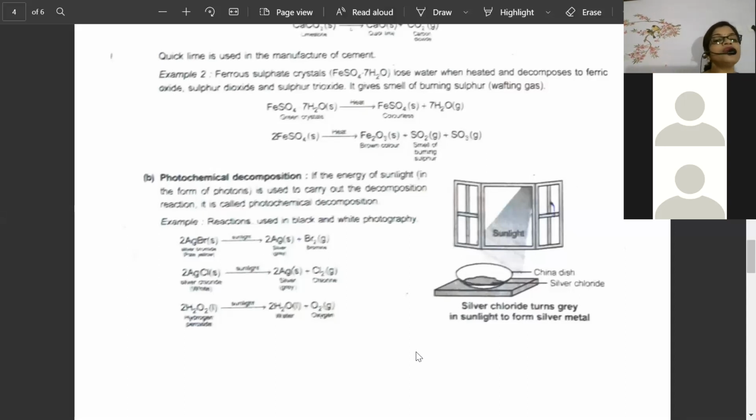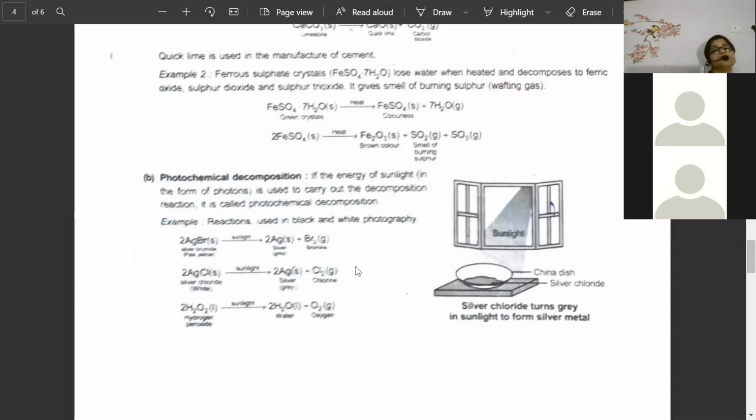For all these different types of compounds, you give sunlight to them. Sunlight contains photons. What is the work of a photon? Photons are called packages of energy. Sunlight is formed from photons, and this package of energy can break any molecule. So when silver chloride or bromide is exposed to sunlight, I repeat, when silver chloride or bromide is exposed to sunlight, then silver and bromine, or silver and chlorine, are obtained.